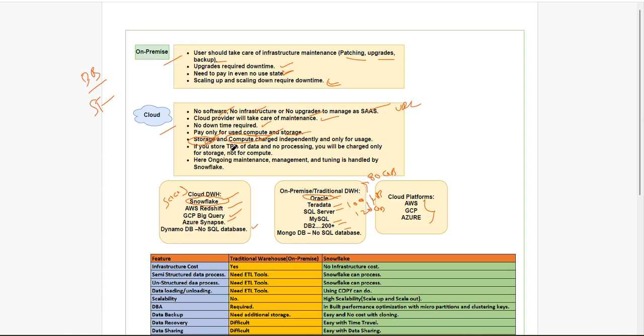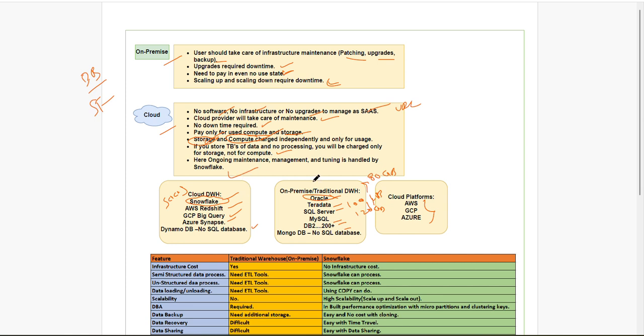If you store terabytes of data with no processing, we will be charged only for the storage, not for the compute. Something like 100 GB we store, and we are not processing the data, we will pay only for the storage. We are not paying money for the processing. Once we process, only then will we pay for that. Ongoing maintenance, management, tuning, everything will be handled by Snowflake.